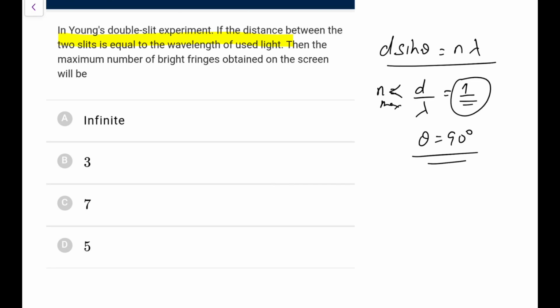So the number of bright fringes obtained on the screen ideally will be 1. I don't know how they are given as 3. Ideally it should be 1, but out of the options I'll go for 3. Ideally it should be 1, because 90 degrees means this goes like this, so you cannot have them meeting somewhere on the screen. That's not possible. So it should be 1, but go for 3.